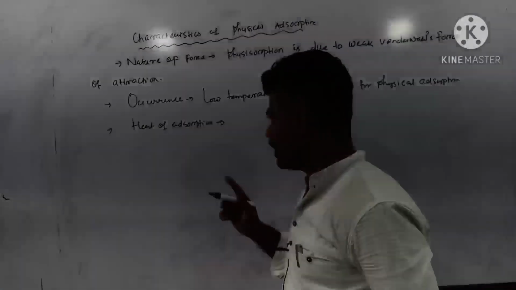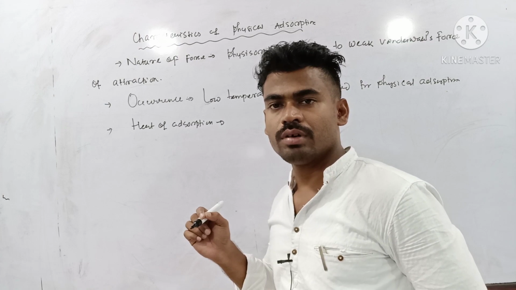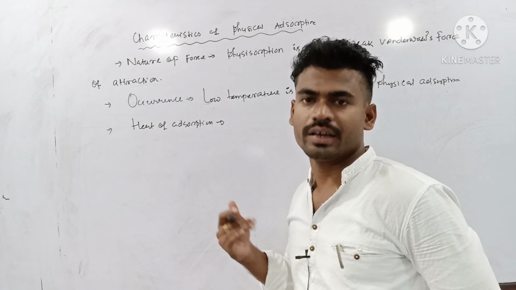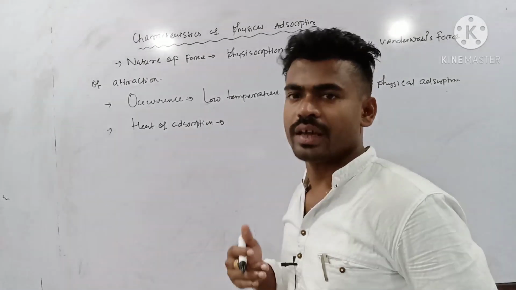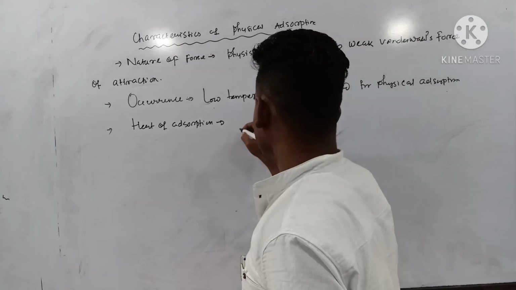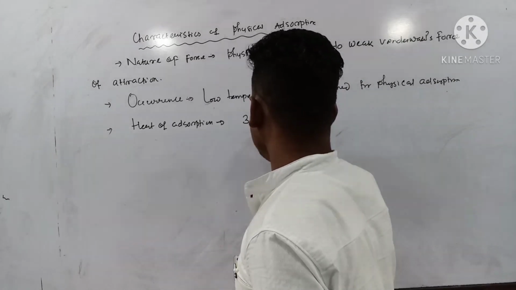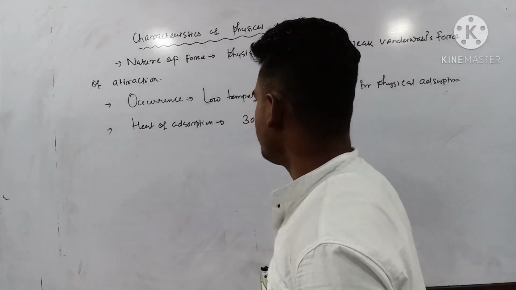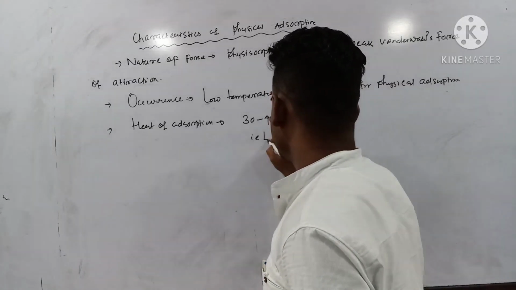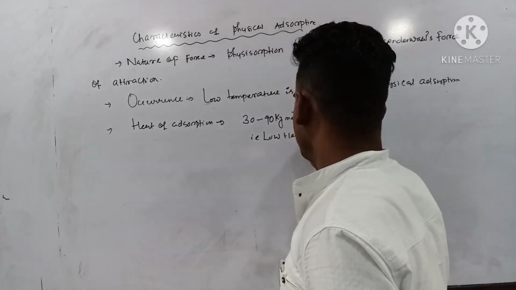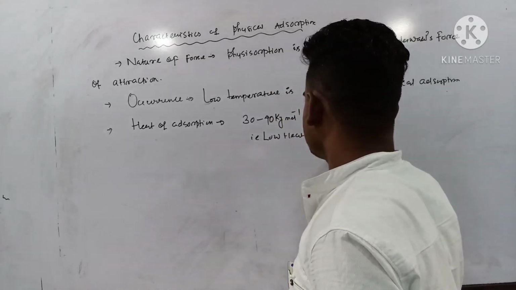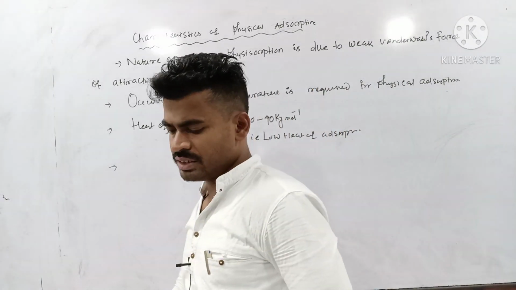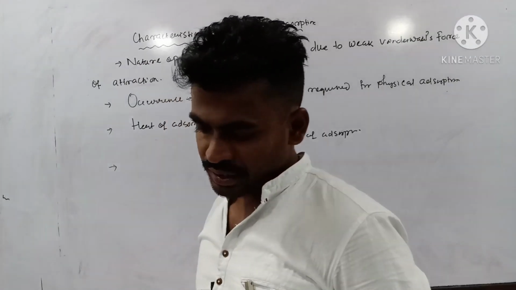So if you supply a very small amount of heat, it can easily break the interaction. As a result, desorption can be carried out. So here heat of adsorption is near about 3 to 40 kilojoule per mole. Low heat of adsorption. Clear?